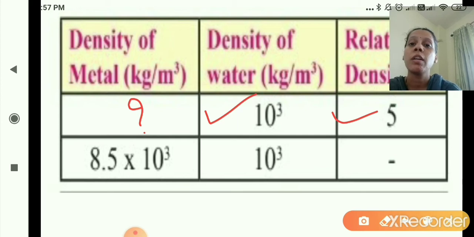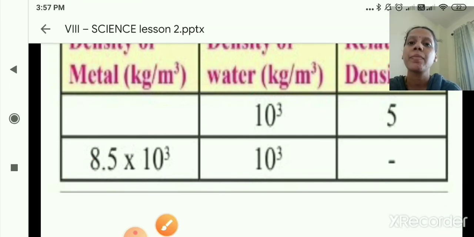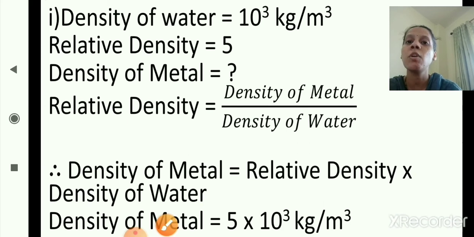Relative density, it has no units. Okay, now in the second sum, density of metal is given 8.5 multiplied by 10 raised to 3. Density of water, that we know, 10 raised to 3, and relative density we will find out. Okay, now we'll start solving. So first sum, density of water is equal to 10 raised to 3 kilogram per meter cube.